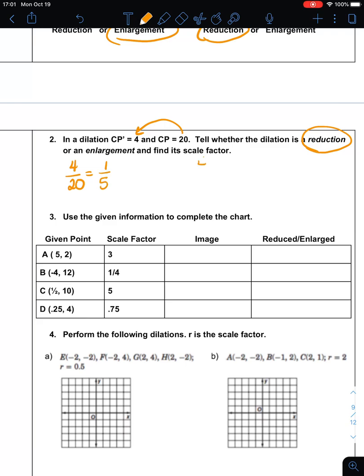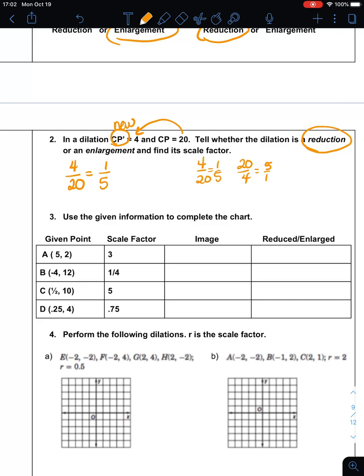Now again, if you can't remember which one it is, test them both, 4 over 20 and 20 over 4. Well, 4 over 20 is 1 over 5. 20 over 4 is 5 over 1. 5 over 1 would have to be an enlargement. 1 over 5 would have to be a reduction, and we know that it got smaller because it went from being 20 to being 4, because this is my new shape. Remember your CP prime, that's your image. That's after the change.